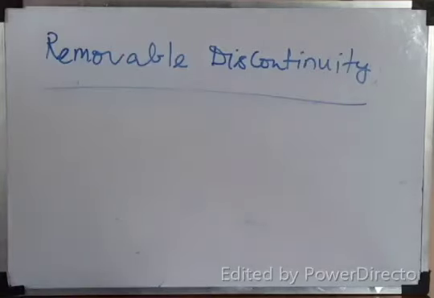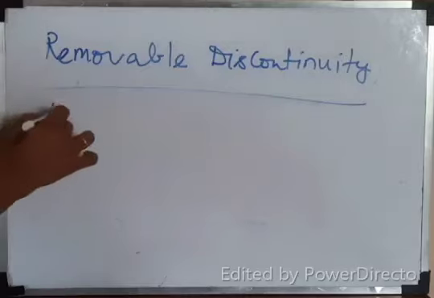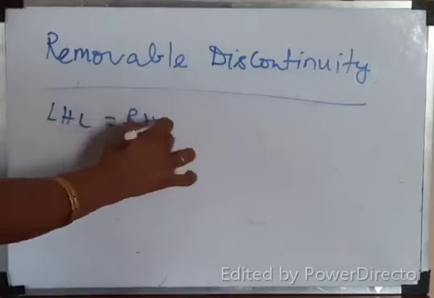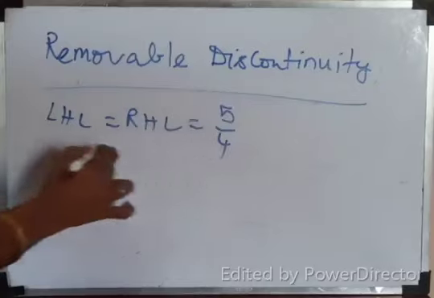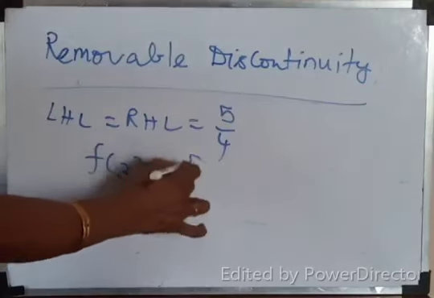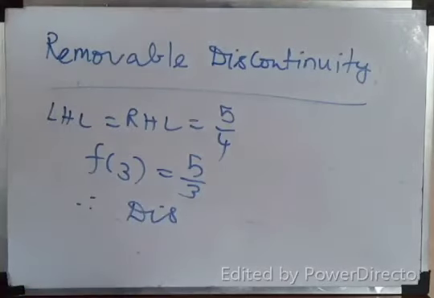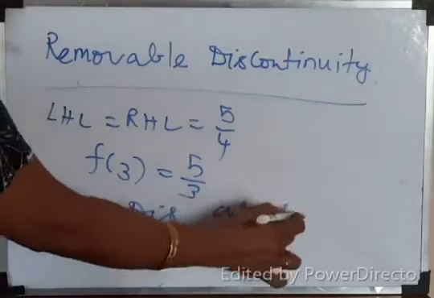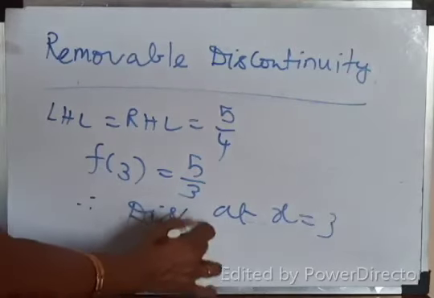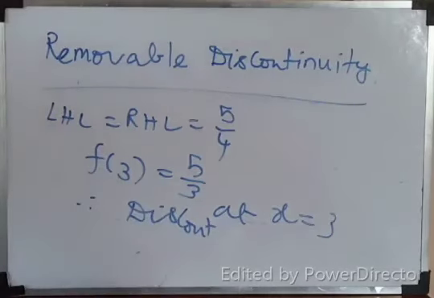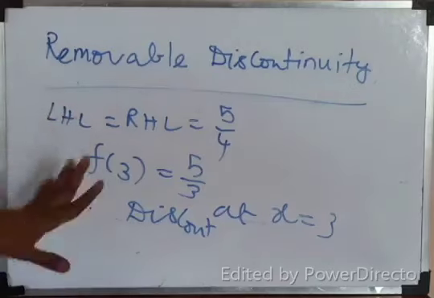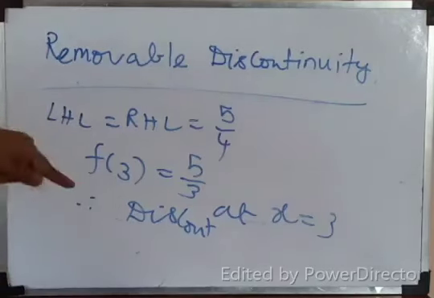The previous question, LHL equal to RHL equal to 5 by 4 we are getting. But f of 3 is what? 5 by 3. Therefore, the function is discontinuous at x equal to 3. Correct? Yes. Then how can we remove the discontinuity? This previous question is not continuous, yes. But how can we remove the discontinuity?